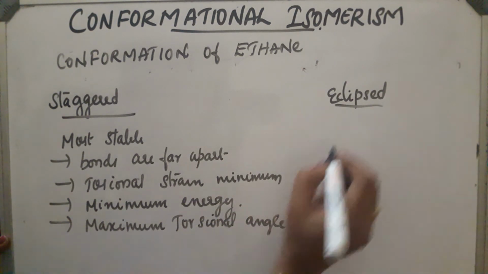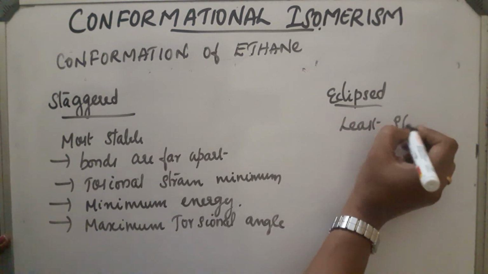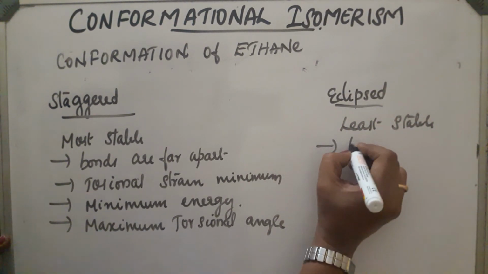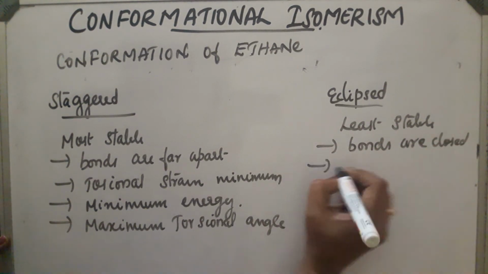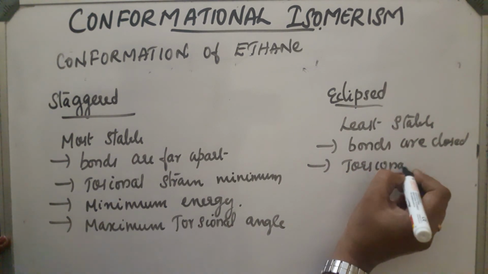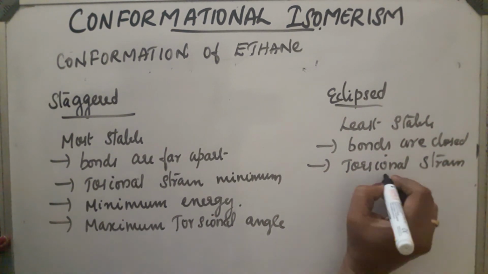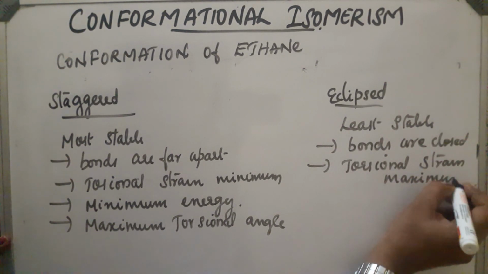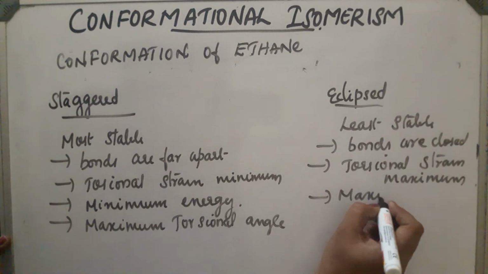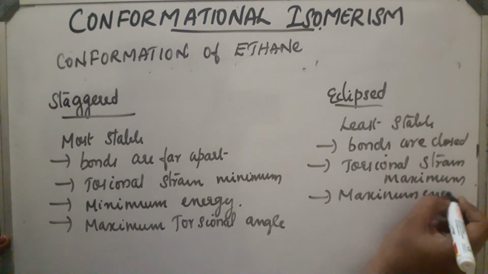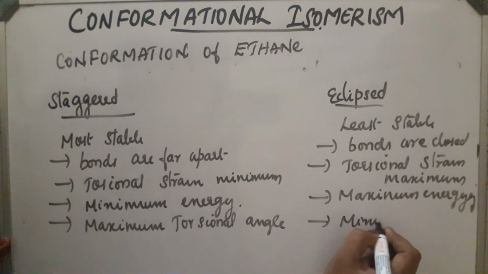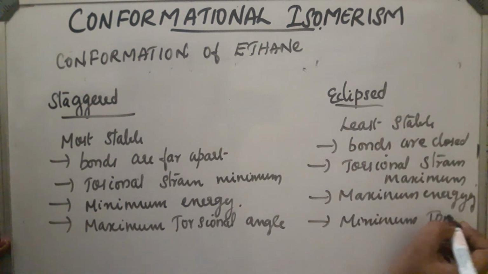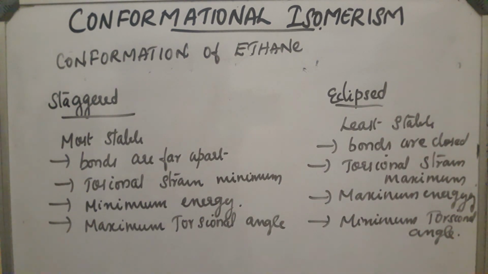In the case of eclipsed, this is least stable. That means bonds are close. Torsional strain is maximum, maximum energy. That means the torsional angle is minimum. This much about conformational isomerism.